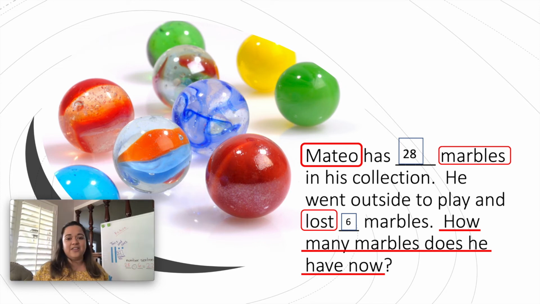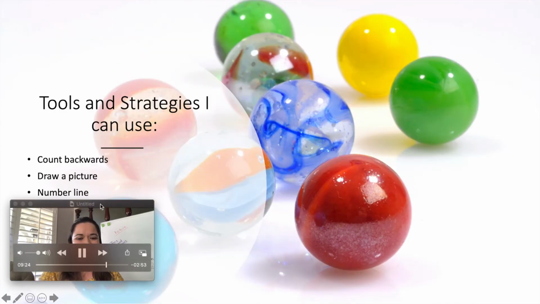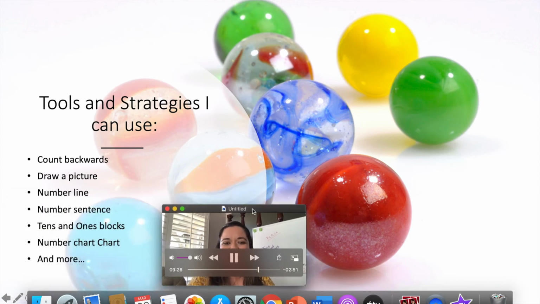So now that we went over our problem and looked at it very carefully, thinking about who the problem is about, what he has, and what happens in the story, we're going to look at the different tools and strategies that you can use, right?